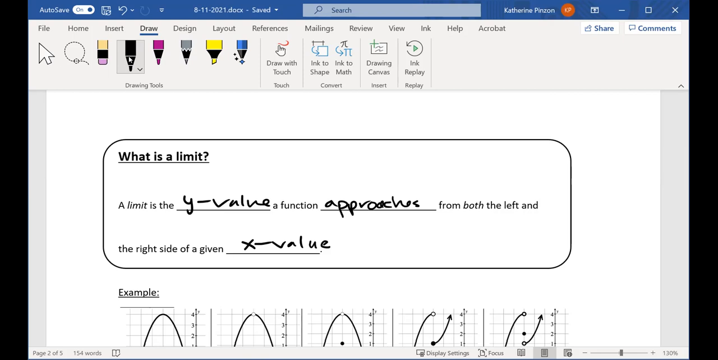Today, we're just going to use graphs and tables. And then Friday, we're going to use equations and see how we deal with that kind of thing, okay?